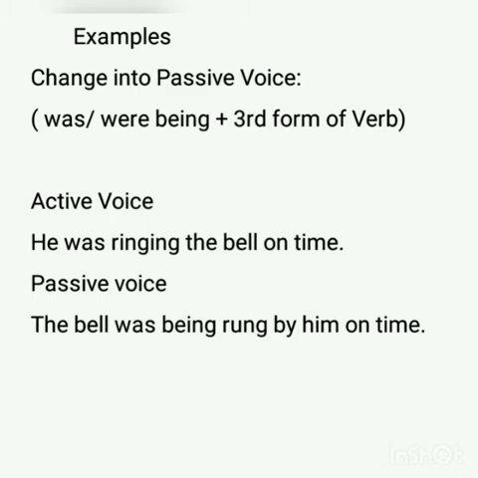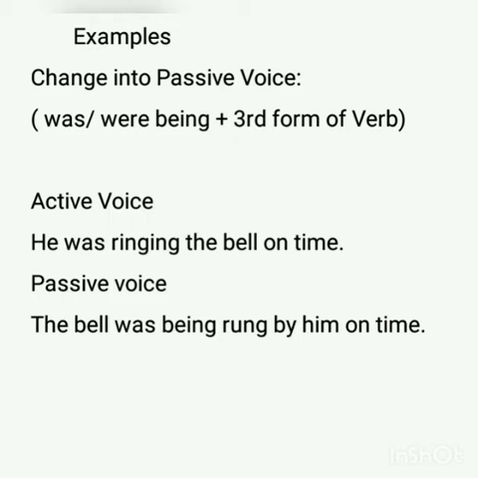Now, let us learn how to change into passive voice. We need to use the formula was or were being plus the third form of the verb. Remember that the verb will always be in the third form. The first question is, he was ringing the bell on time. Here in this sentence, he is the subject, ringing is the verb, and the object is the bell.